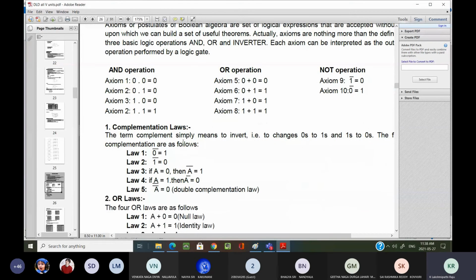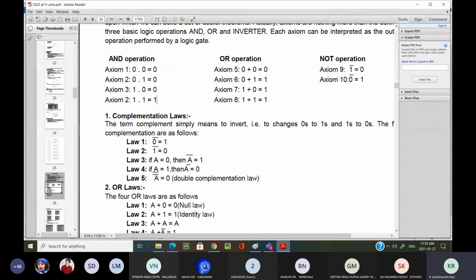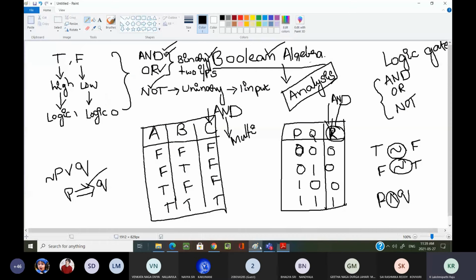Now, complementation laws. It is not required to explain each and everything. One thing we have to remember: if you are complementing any variable two times, then you are going to get the original value. This is my variable A. I am applying the first complement, this is the complement of A. If I complement once again, A complement whole complement, then I am going to get the original value A.